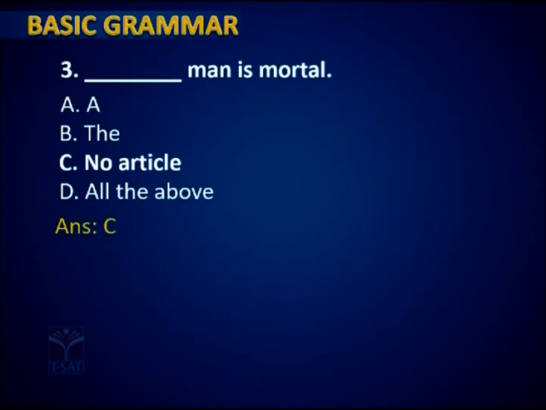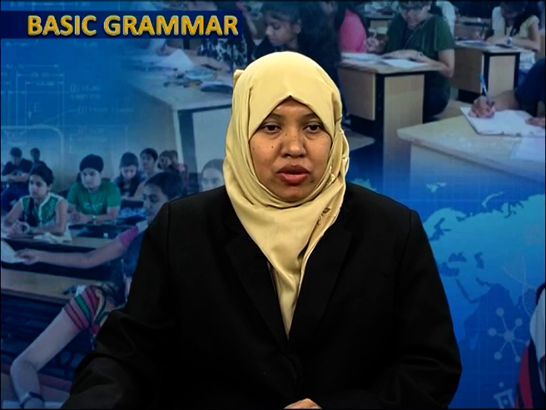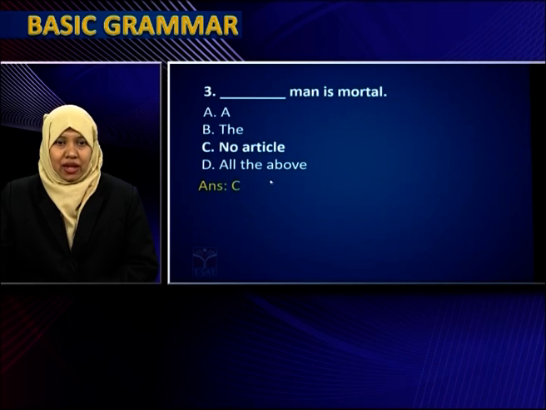Next question: dash man is mortal. Options: a man, the man, no article, all the above. In this sentence there is no need of any article. The sentence 'man is mortal' is perfect and correct. So there is no need of an article. Option C is the correct option.